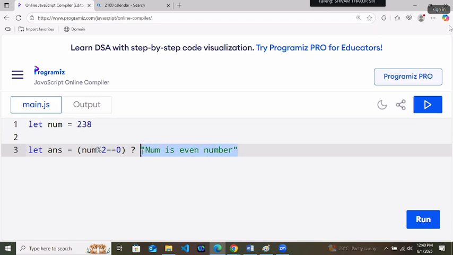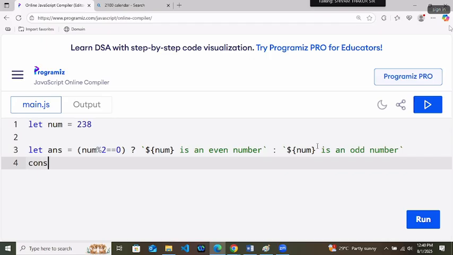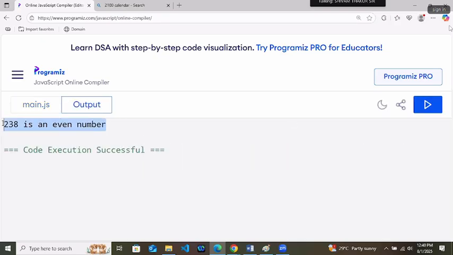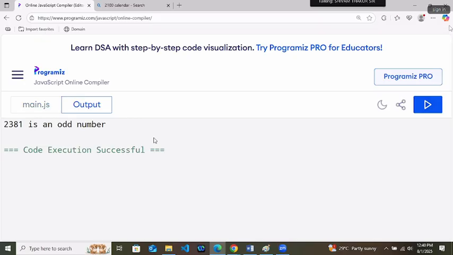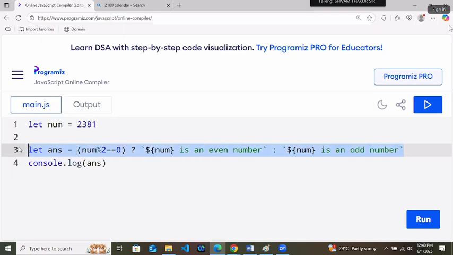So here I will write this string inside backtick, dollar curly bracket, num is an even number, colon, again backtick, dollar and curly brackets, num is an odd number, and then later on you can print the answer. You can write the code in many ways. 238 is an even number. 2381 is an odd number. Got it? This is the use of ternary operator, writing the if else condition in the same line.